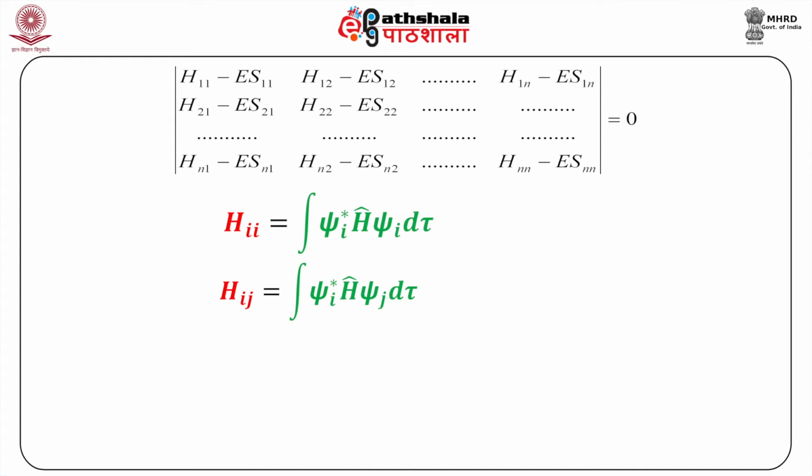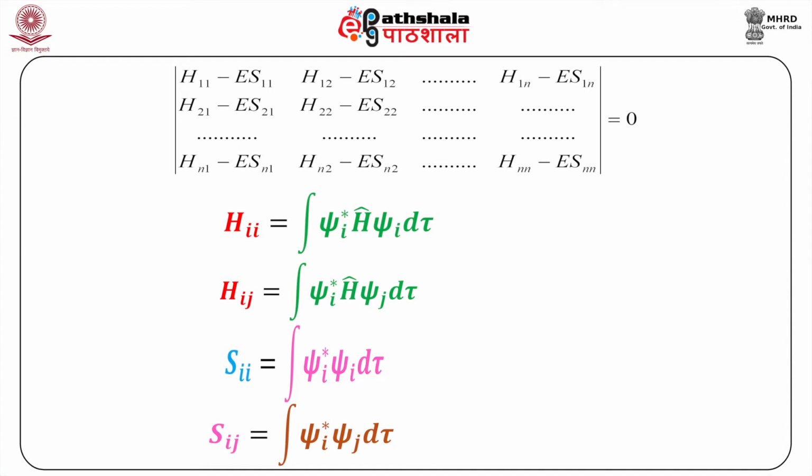And there are corresponding overlap integrals Sii, which will be the integral of psi_i squared d tau, and Sij would be the integral of psi_i star psi_j d tau. So these are basically the integrals which are correspondingly shown in the secular determinant, and this we have already studied.